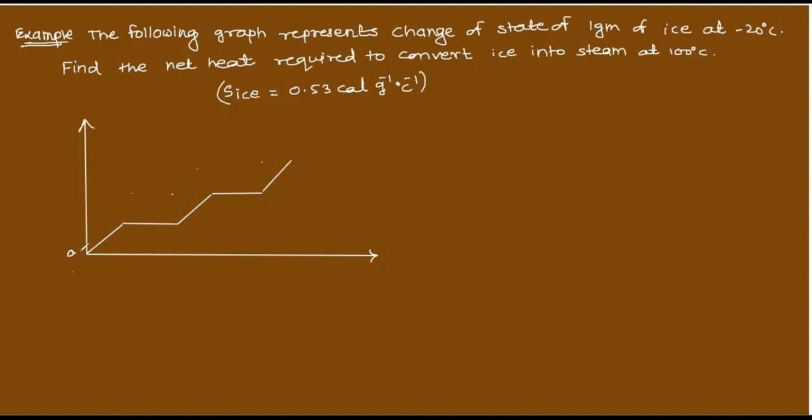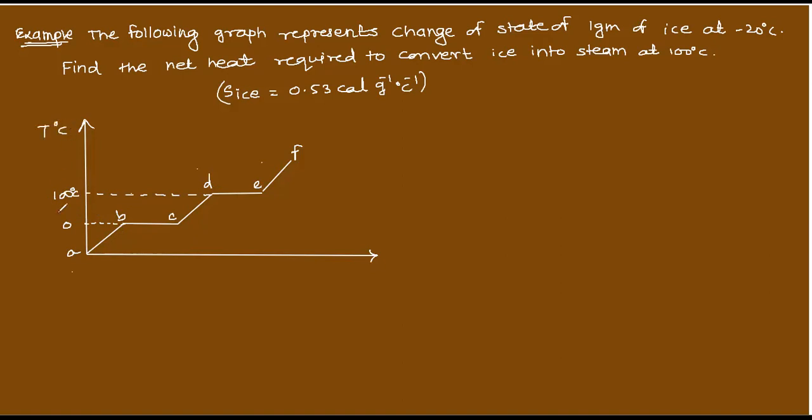This is A, this is B, this one is C, this is D, this is E, and F. So here it is 0 degrees Celsius, and at this D point, obviously how much we will have? 100 degrees Celsius.